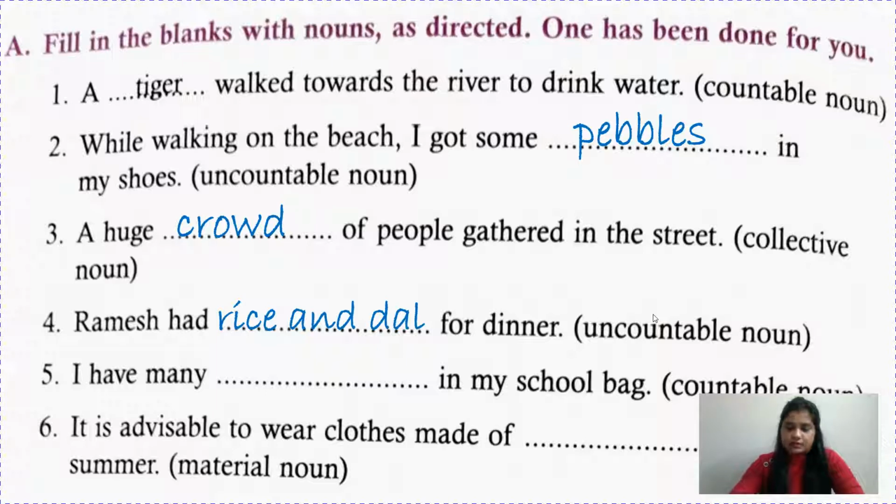Now next is, I have many dash in my school bag. So you have to fill here with a countable noun. So children, countable means the thing which you can count. So you can write anything. I have many books, I have many pencils, or whatever you have in your bag.